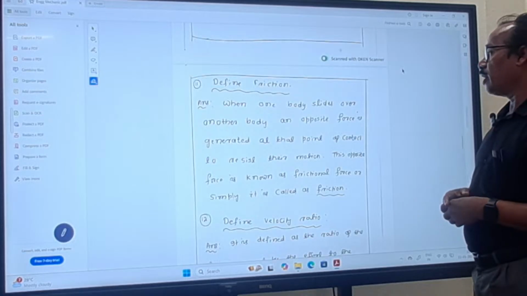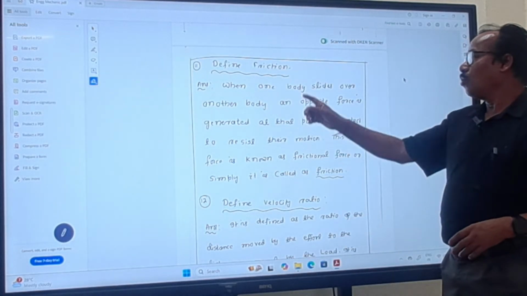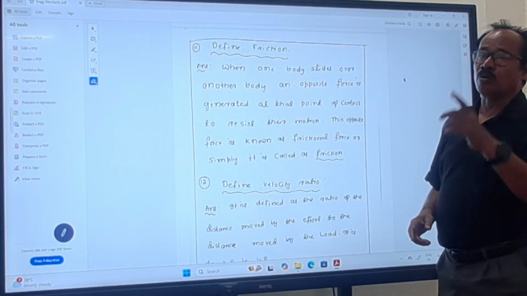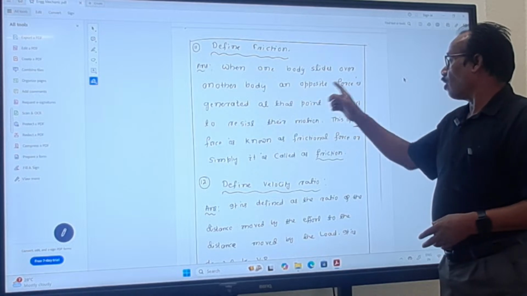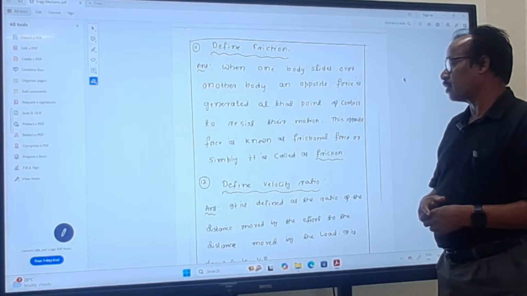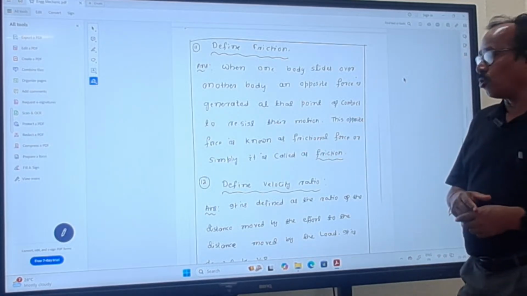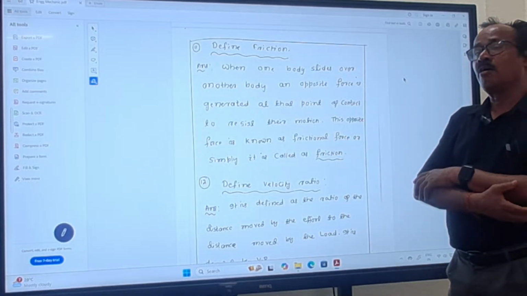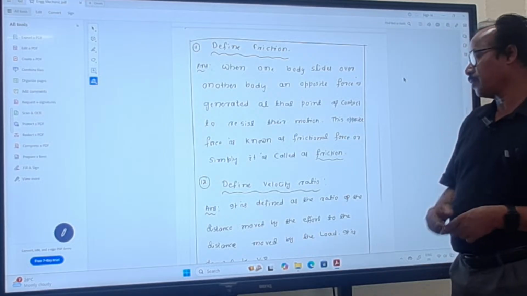The next question, define friction. Friction means when one body slides over another body, an opposite force is generated at that point of contact to resist their motion. This opposite force is known as frictional force, or simply it is known as friction.